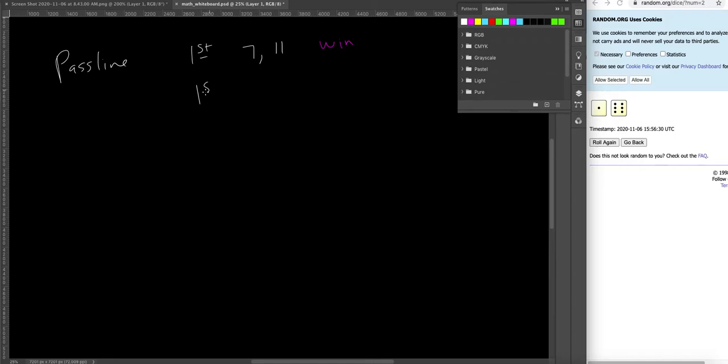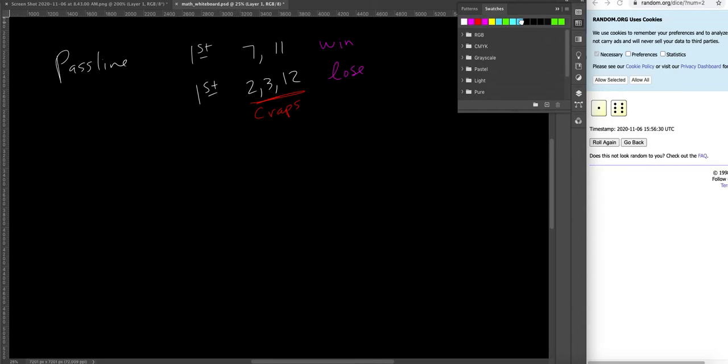If on your first roll you get a 2, 3, or 12, then you lose. This is where the game gets its name. Those three numbers together are called craps. We may come back to that.